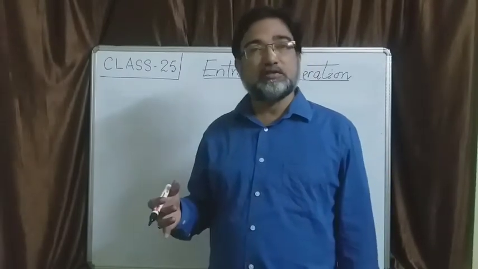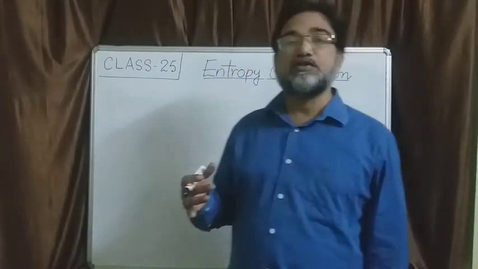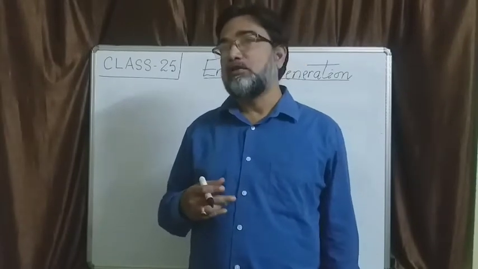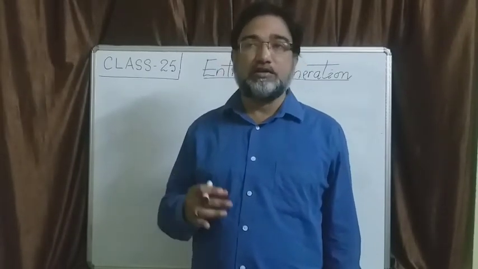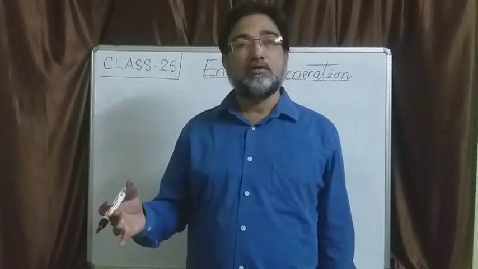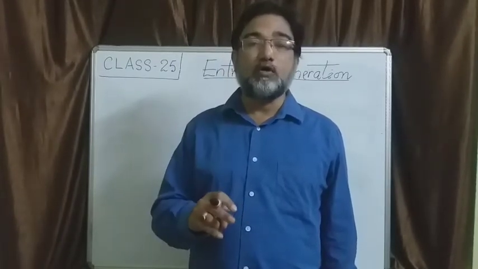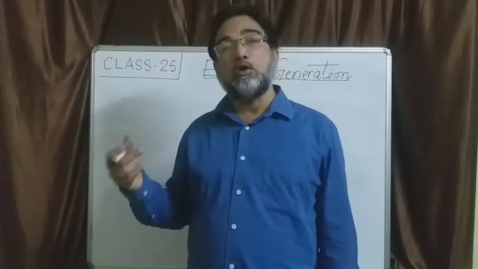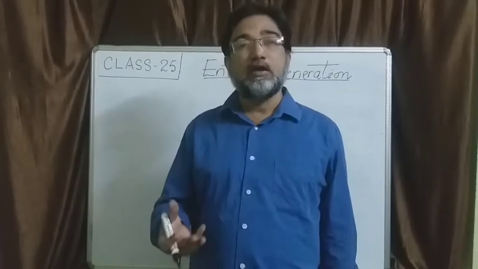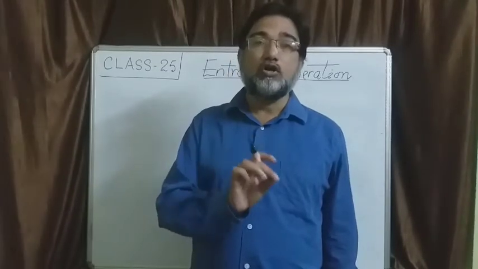We have also discussed the various causes of entropy change, and we learned that the entropy of a system increases or decreases due to two reasons. One is external and one is internal. The external reason is dq by T, that means external heat interaction, depending on whether heat is crossing the boundary and getting into the system or going out of the system. dq by T will be either positive or negative, and accordingly that factor will contribute towards the rise or drop in entropy of the system.